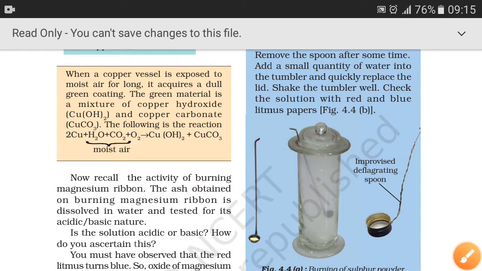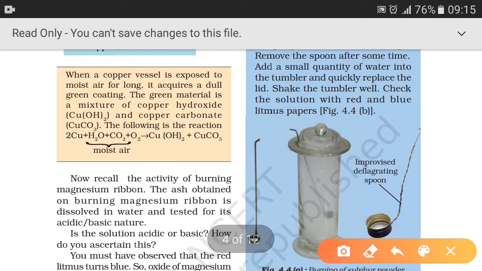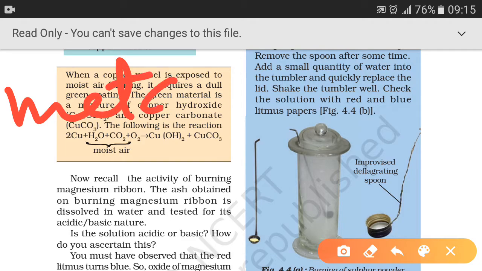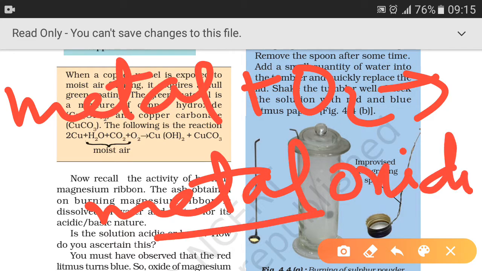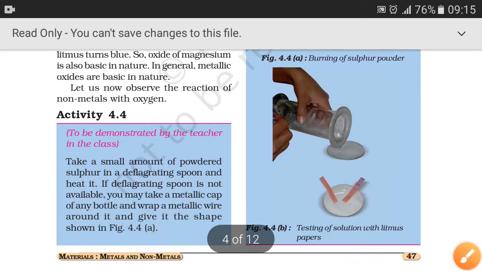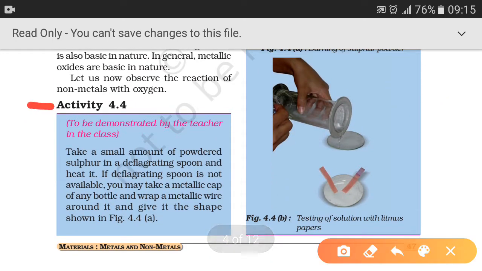Okay, that means whenever metals react with oxygen, they form metal oxides, and metal oxides are basic in nature. Now today we will study the reaction of non-metals with oxygen.